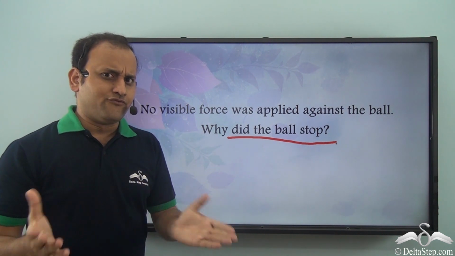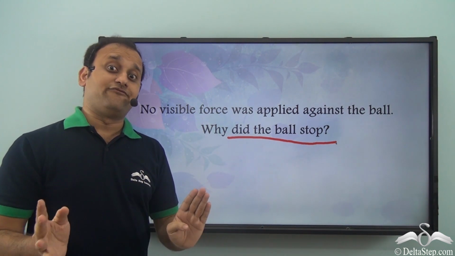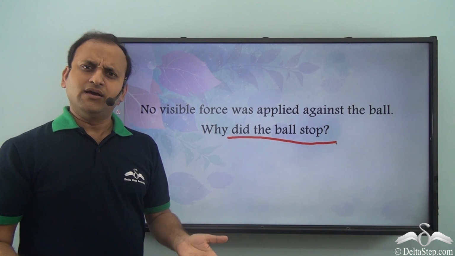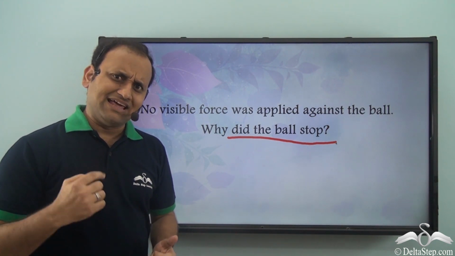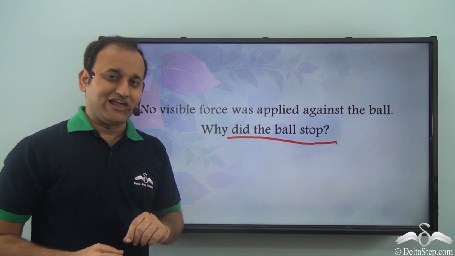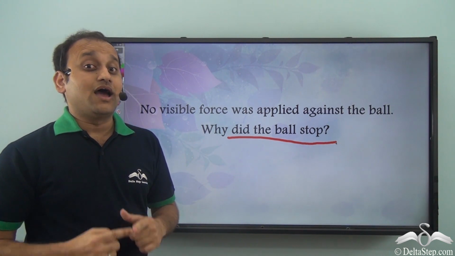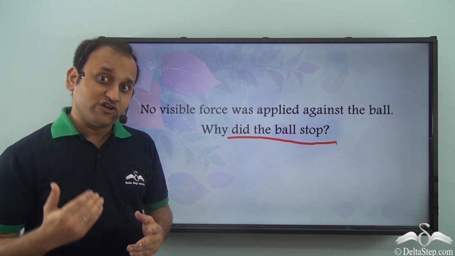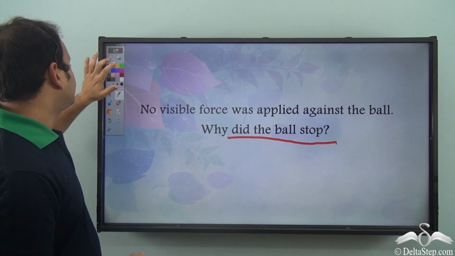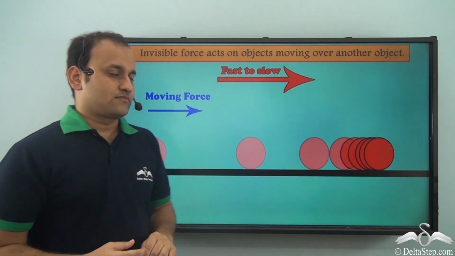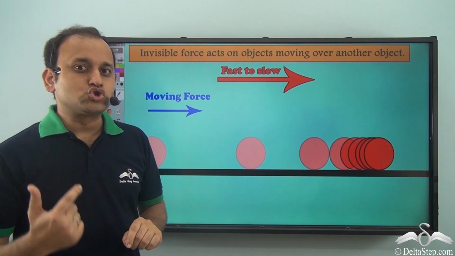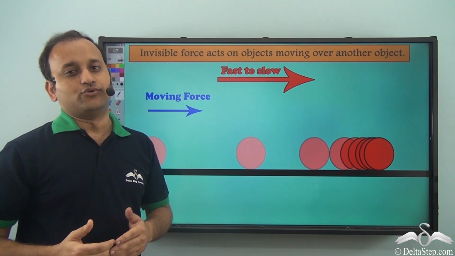There was no force, or at least no visible force applied on the ball, and the ball was going on its course. Then why did it stop? Well, because there was an invisible force which was being applied on the ball, and it slows any moving object down.